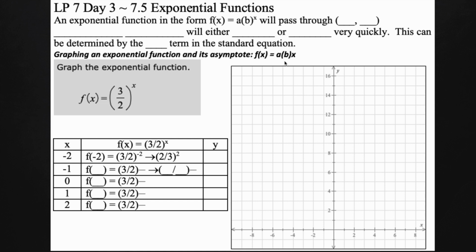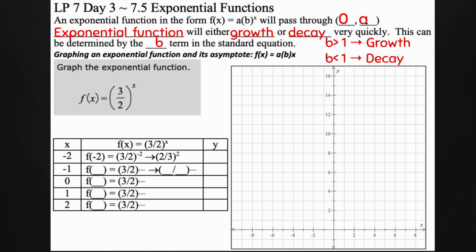So what we're going to do is take a look at how to graph an exponential function. An exponential function in the form f of x, remember that's function notation, equals a times b to the x power. If it's in this form, it will pass through (0, a). Remember, this does not have a vertex like our parabolas did, where we have a bottom and a top because it's a U shape. This is not going to be a U shape anymore. So we'll get to see that in just a moment.